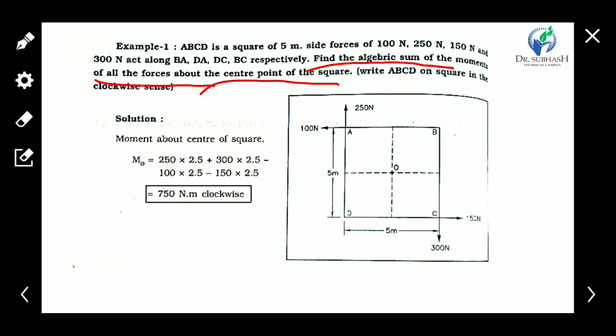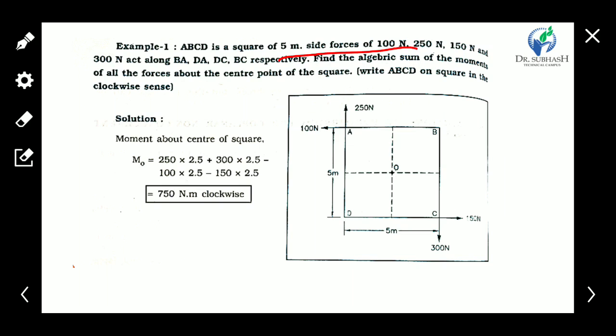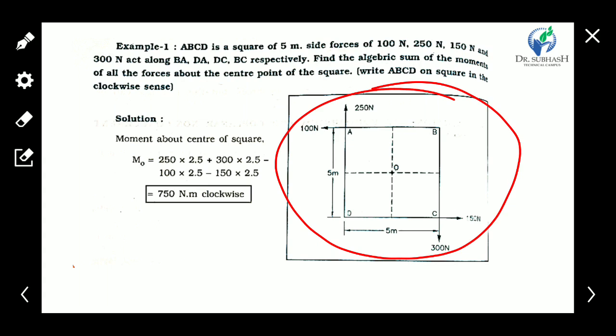The figure is not given, so we have to create the figure as shown in the slide. The 100 Newton force can be considered on any side, but consider it as shown on this side. Then the 250 Newton force, then forces along BA, DA, DC and BC. According to the given statement, we create the figure.